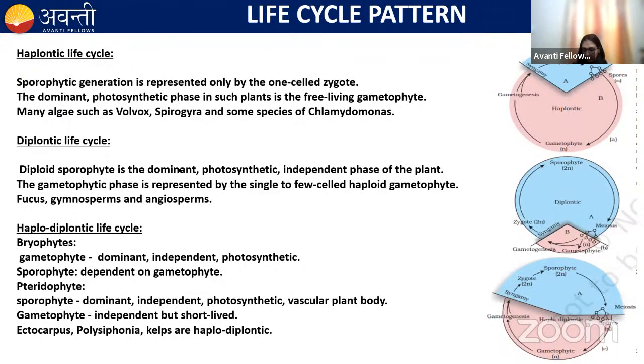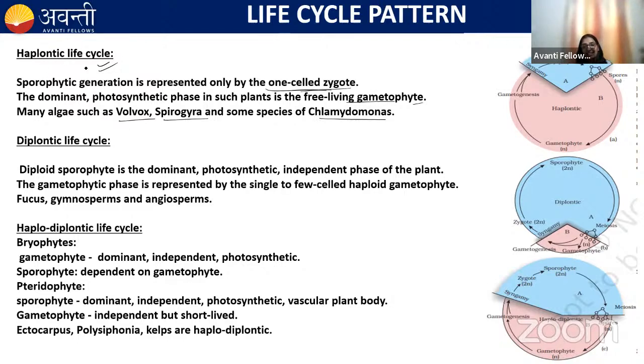Next is the life cycle pattern. Most of the algae, I told you, have the haplontic life cycle. Okay. The sporophytic generation is represented by the one-cell zygote, and it is for a very short duration. And the gametophytic phase, which is the dominant and photosynthetic phase, is occupied by the gametophyte. The examples are Volvox, Spirogyra, and Chlamydomonas. They are the examples of the haplontic life cycle.